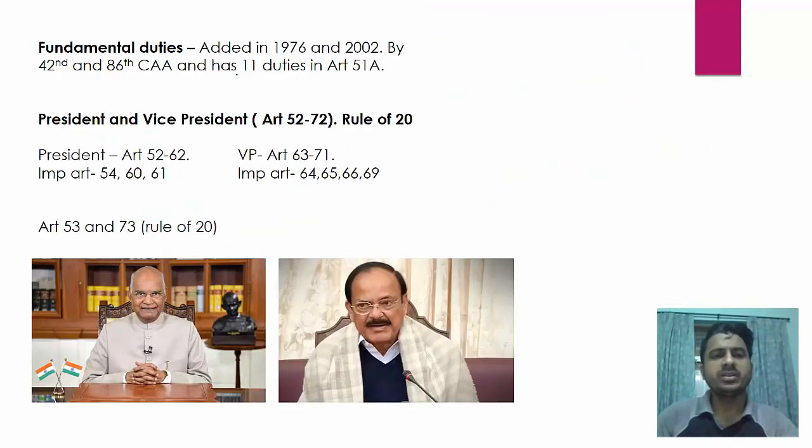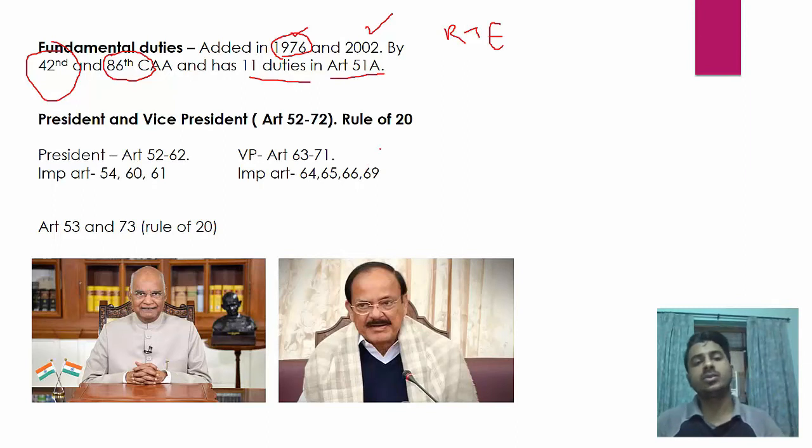Now fundamental duties are not that important. You just have to remember that they were added during the emergency in 1976 by the 42nd Amendment Act, and then in 2002 right to education was also added as a fundamental duty by the 86th Constitutional Amendment Act. Okay. And then it has 11 duties and it is in Article 51A. That's all. You don't have to remember the duties.